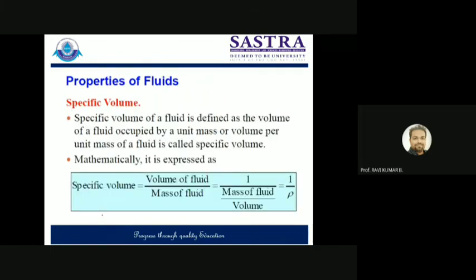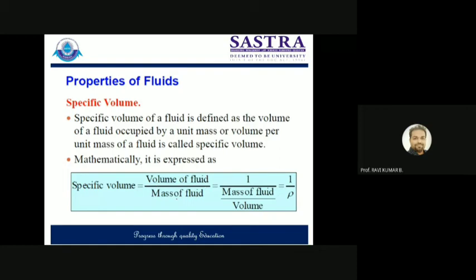Next one is specific volume of fluid. Specific volume of fluid is defined as the volume of fluid divided by the mass of fluid, or you can say it is nothing but volume of the fluid per unit mass of the fluid. So mathematically, specific volume is equal to volume of fluid divided by the mass of fluid.